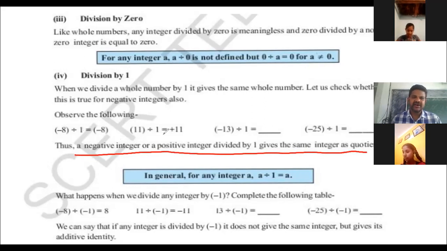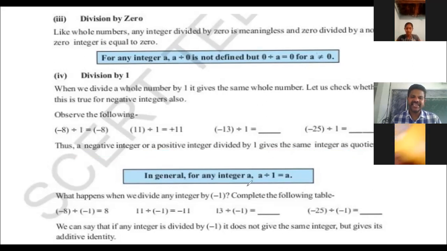Next, in general, for any integer a, a divided by 1 is equal to a. Whether it is positive or negative, if you divide it by 1, we get the same integer as the quotient.